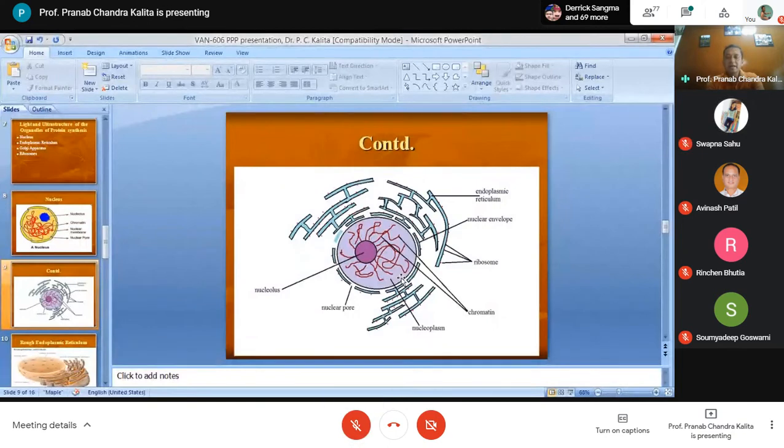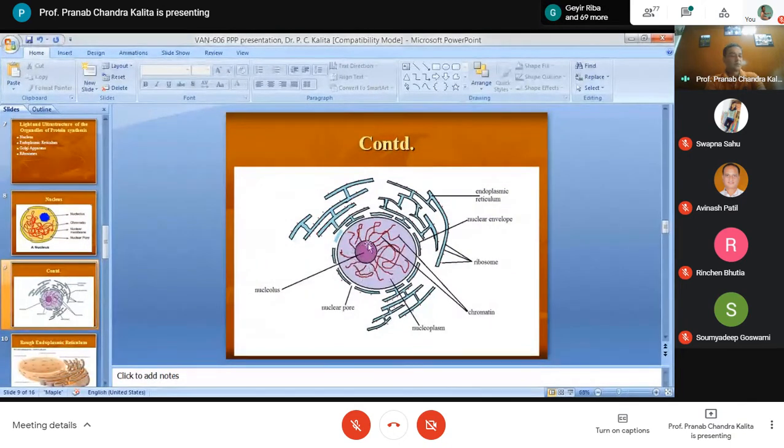In addition to the chromatin material, inside the nucleus you will find the nucleolus. The size of the nucleolus is activity dependent. Cells with pronounced protein synthesis require more ribosomes here. I am not going into details at the undergraduate level.